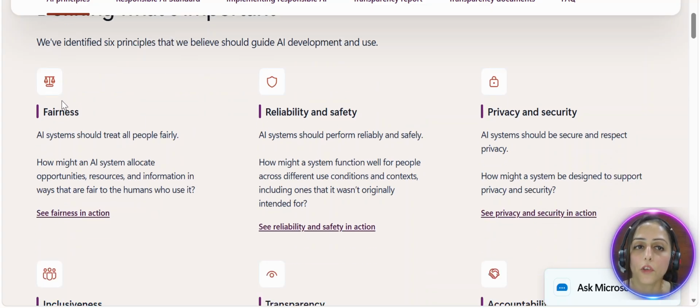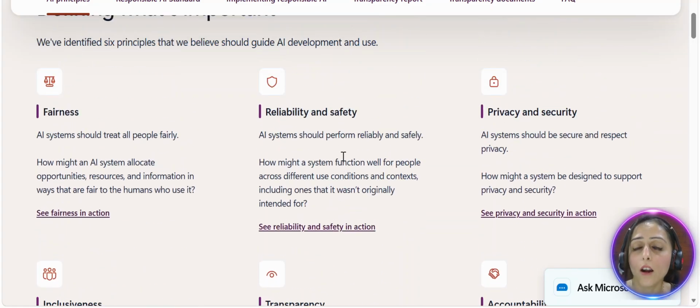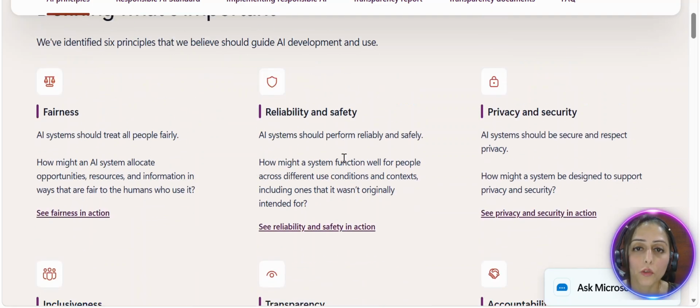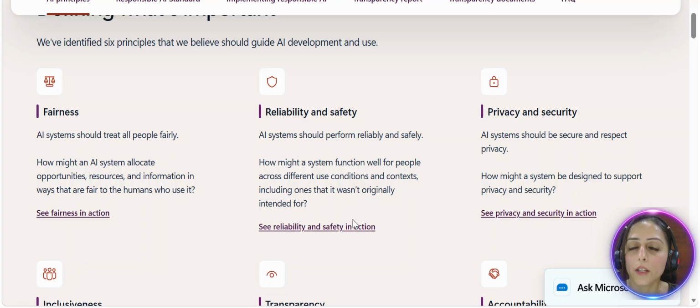The first one is fairness, the second is reliability and safety, the third is privacy and security, the fourth is inclusiveness, the fifth is transparency, and the sixth is accountability. Of course, I don't want you to learn them by heart, but my point is that these six principles have been introduced by Microsoft, and now let's find out how these principles have actually been implemented in the Business Central product, so that we will be able to map it and understand it.